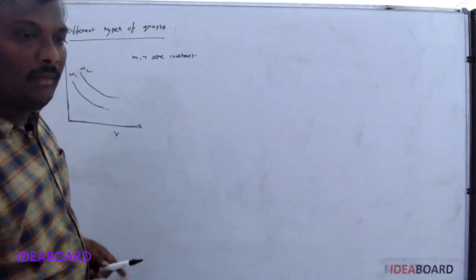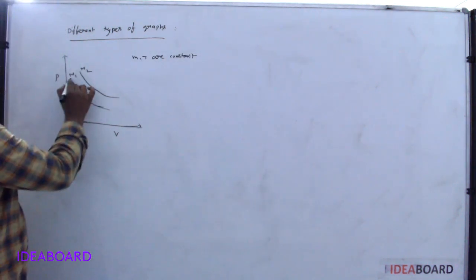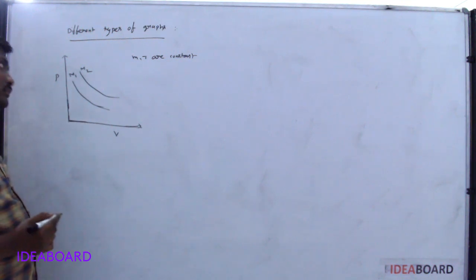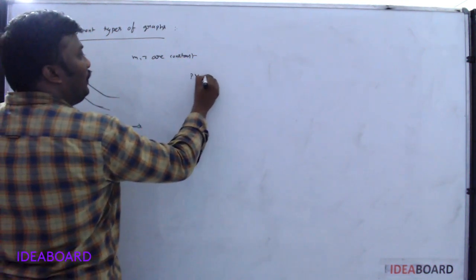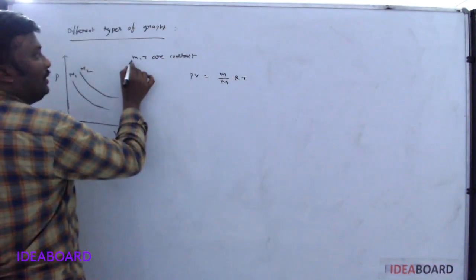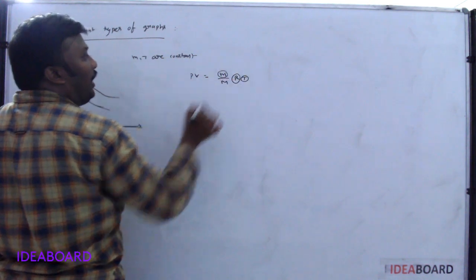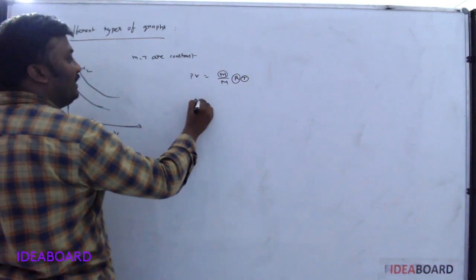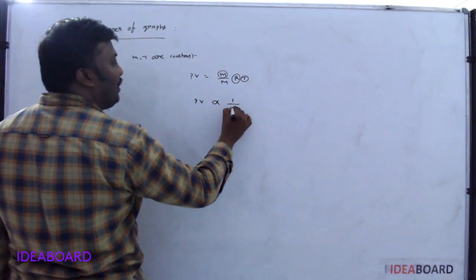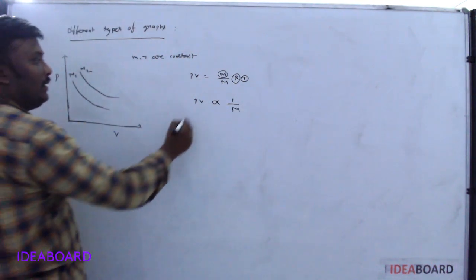In the question, if they ask what is the relation between the capital M1 and capital M2, then again we take PV is equal to small m by capital M into RT. Small m is constant, T is constant, R is always constant. Then PV is inversely proportional to the molecular weight.